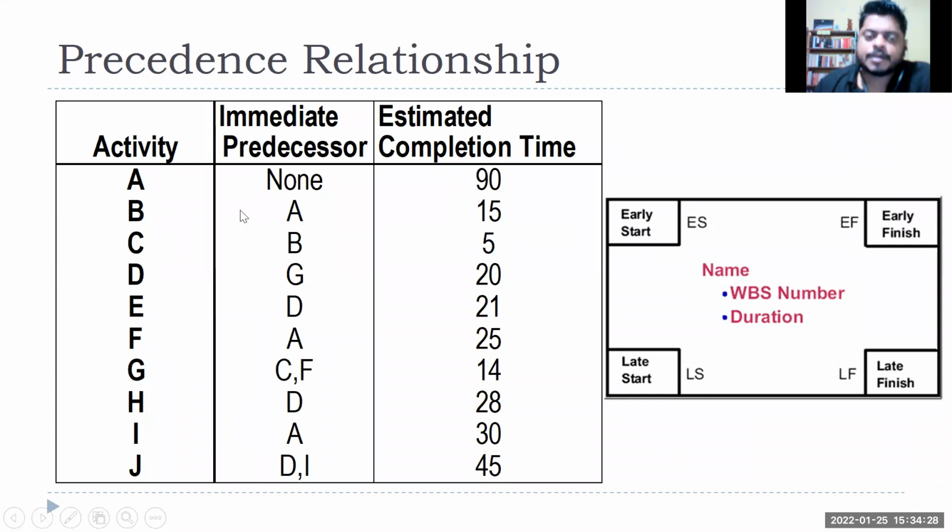Activity B can only be done once I have the design document, because the design document will tell me the components required and how many of each component are required, right? Activity B will only start when its immediate predecessor A has been completed. So A has been completed, and how much time will activity B take? 15 days, right? So this kind of table you have to create for any project.